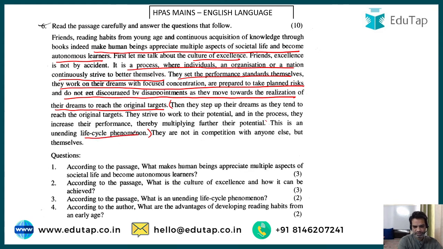There was a question on this, and they are not in competition with anyone else but themselves, right? So let's now answer the questions, guys. What makes human beings appreciate multiple aspects of societal life and become autonomous leaders? So the answer is making reading habits.